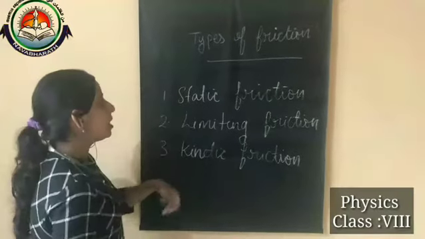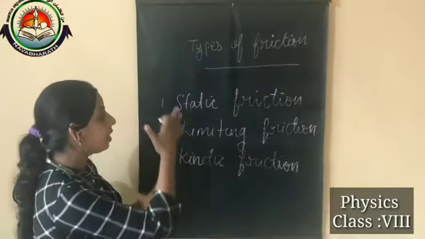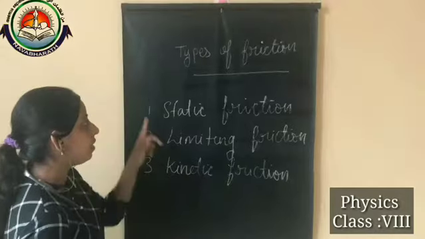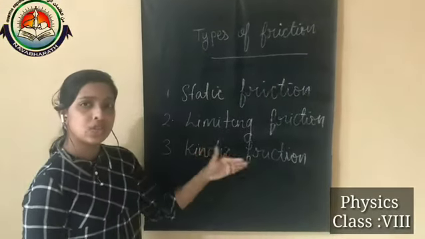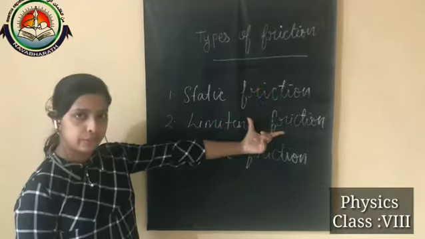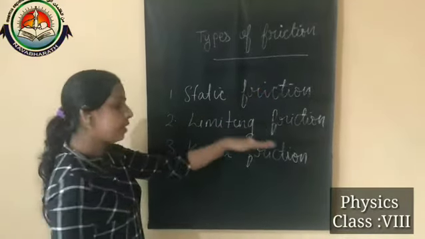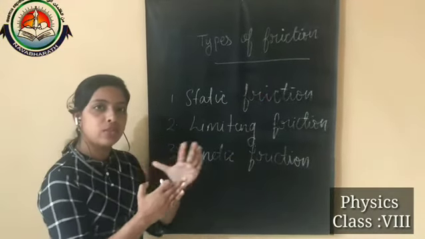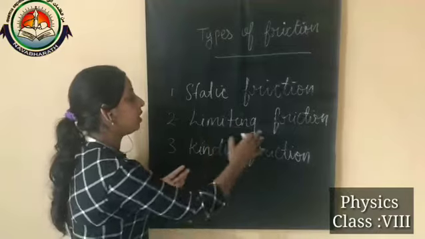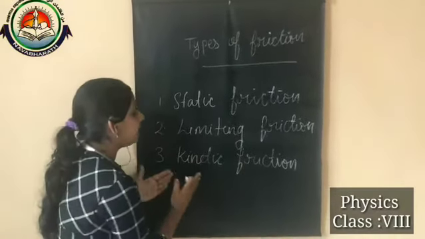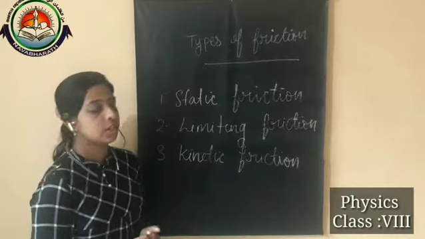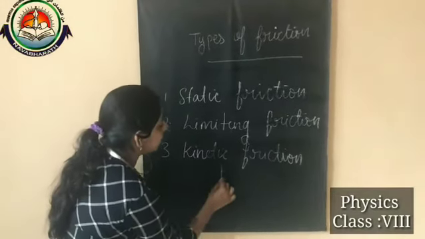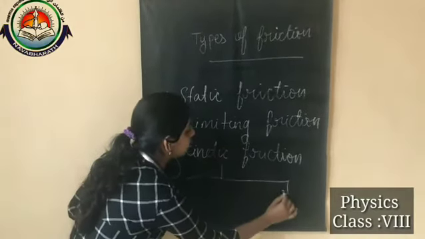Okay, so when we conclude these three types of friction, we can say that in the case of static friction, our applied force is less than the frictional force, and in limiting friction, our applied force is nearly equal to the frictional force, and in the third case, the applied force is more than the frictional force. Then this is kinetic friction, and what is kinetic friction?